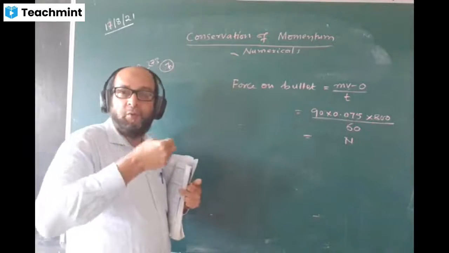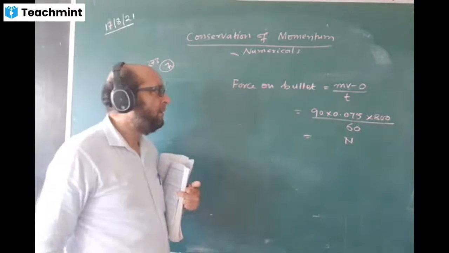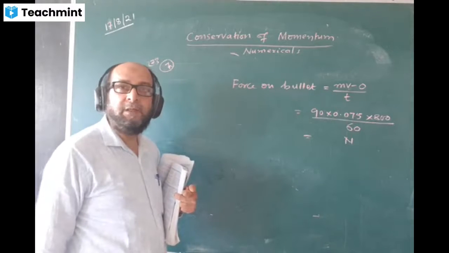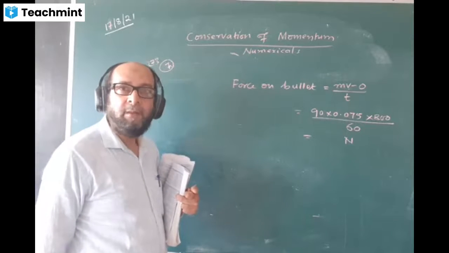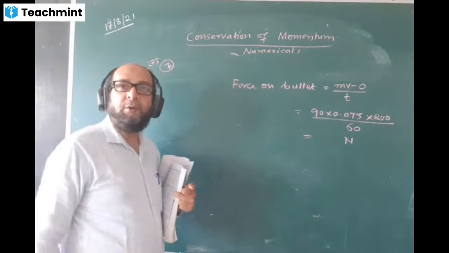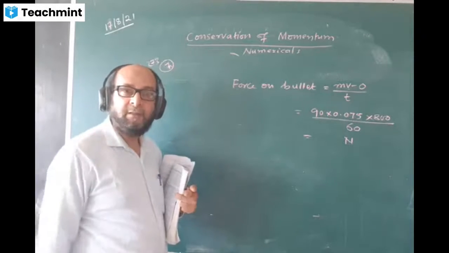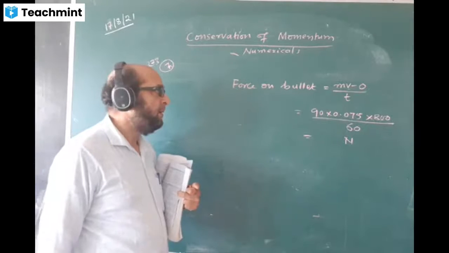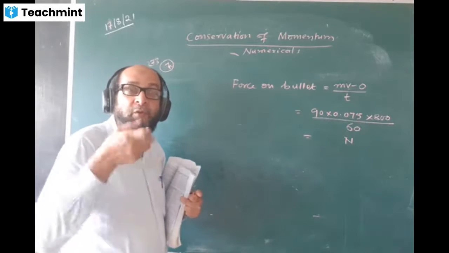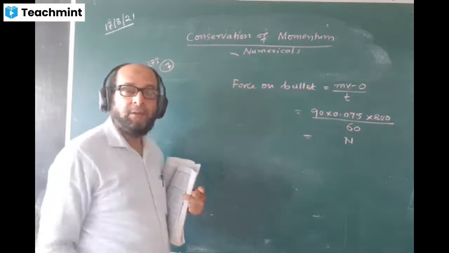The force formula is change in momentum by time. Initial momentum is 0 because the bullets are at rest in the beginning. Whatever answer comes, the same amount of force you have to apply on the gun to hold it.